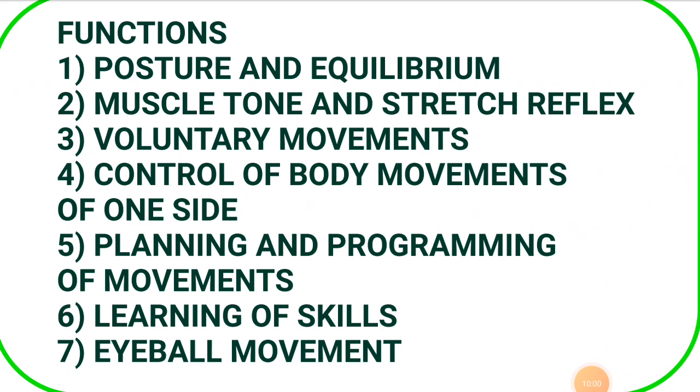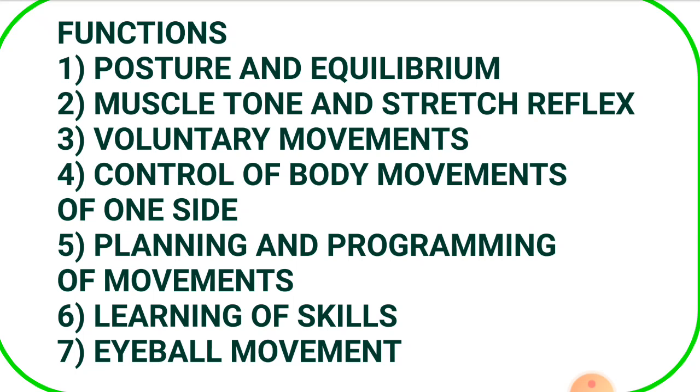Functions of cerebellum. The first function is control of posture and equilibrium. The vestibulocerebellum or the flocculonodular lobe controls posture and equilibrium. It receives inputs from vestibular apparatus directly and also through vestibular nuclei about the position of head and body. It sends efferents to vestibular nuclei from which the vestibulospinal tract arises to regulate the posture. Vestibulocerebellum is also concerned with regulating the vestibulo-ocular reflex.